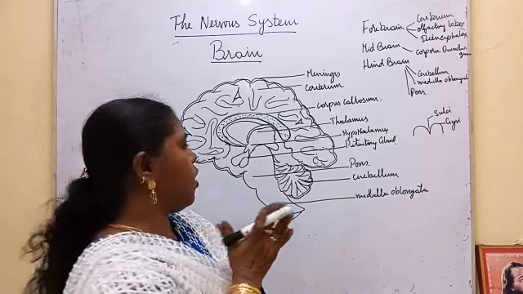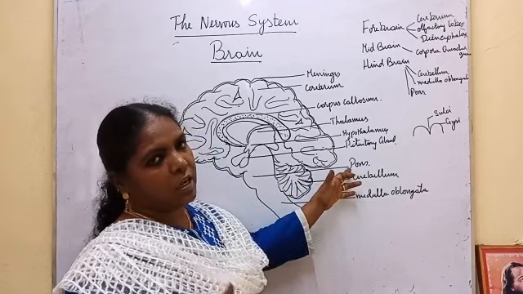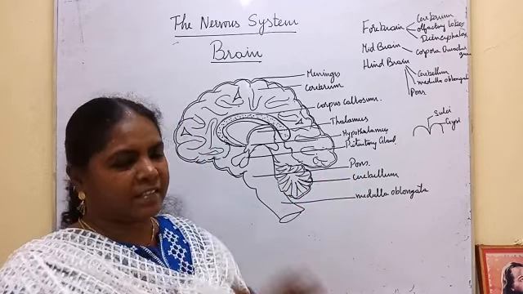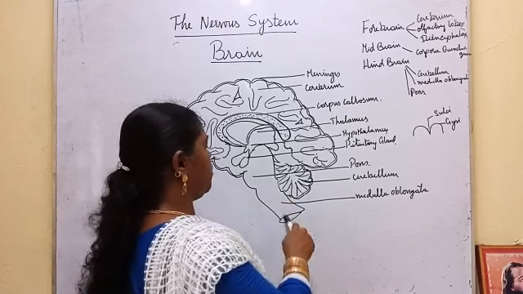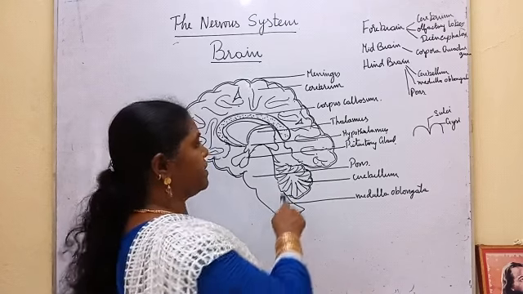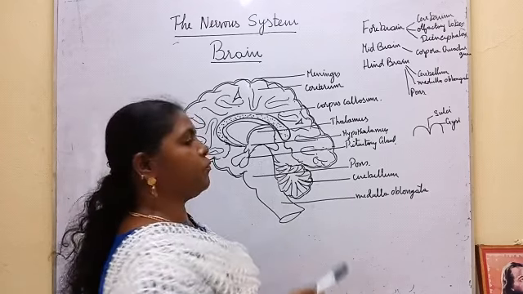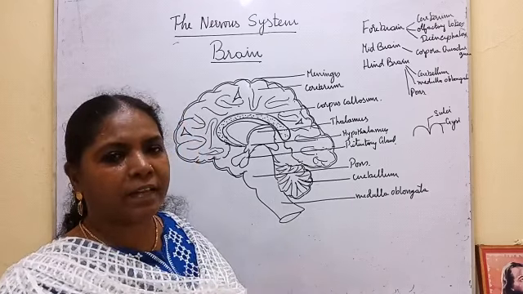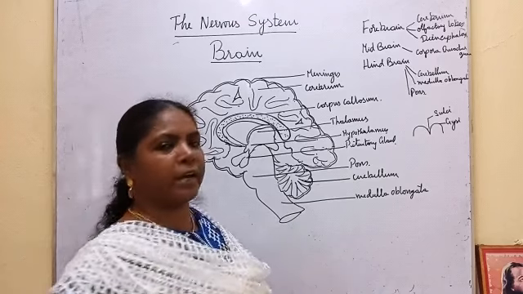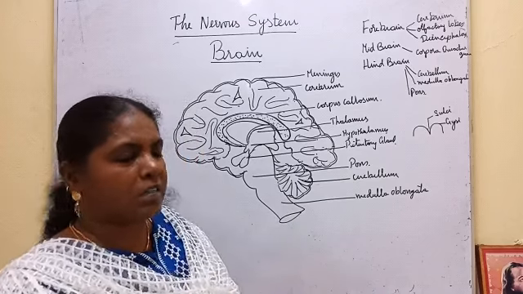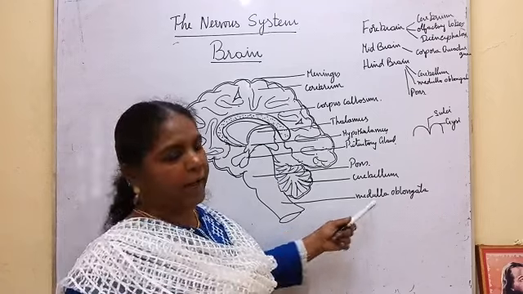The cerebellum's two hemispheres are connected with a nervous tissue called pons cerebelli, and this acts as a relay center. Then comes the medulla oblongata. Medulla oblongata connects the brain with the spinal cord, and it is responsible for activities like breathing. The breathing center is present in the medulla oblongata. Breathing, vomiting, all these are controlled by the medulla oblongata.